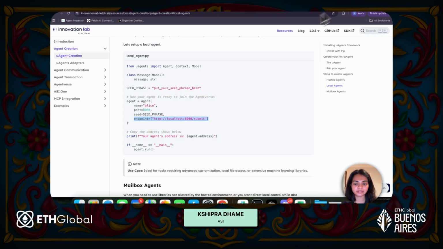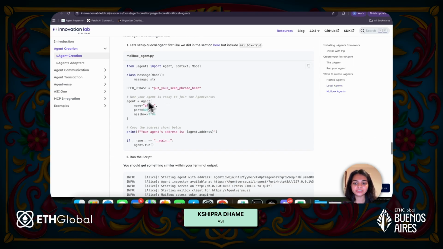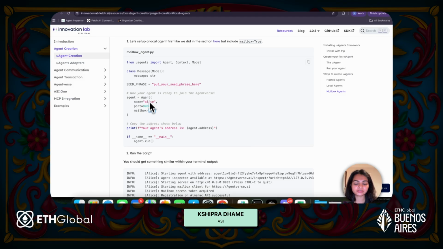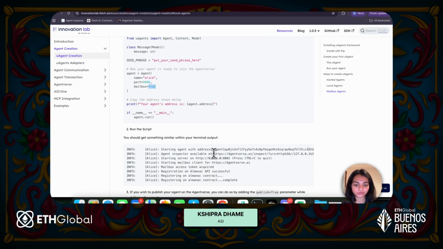So things remain similar. You still go ahead and create a local agent on your machine, and all you have to do is mention the port and set mailbox equals true. The minute you set mailbox equals true, this enables your agent to be connected to AgentWars. In the logs, you should see the agent inspector link.